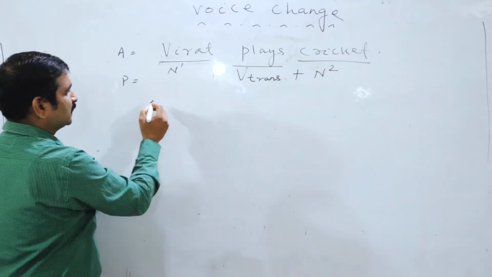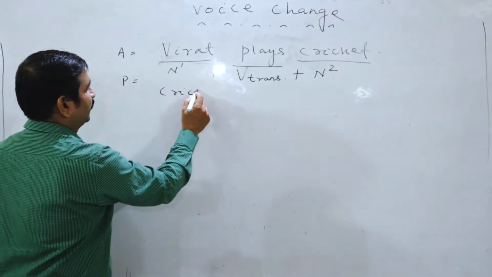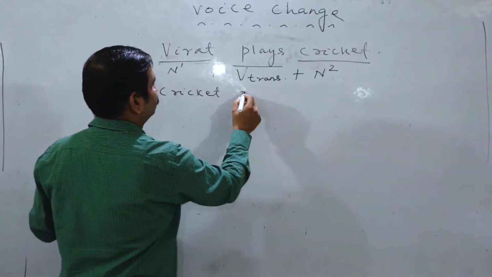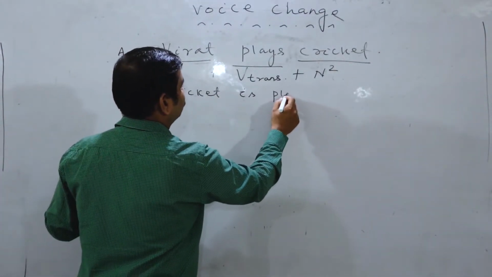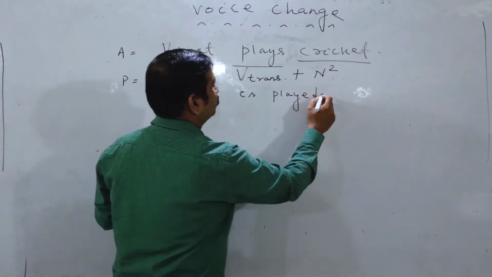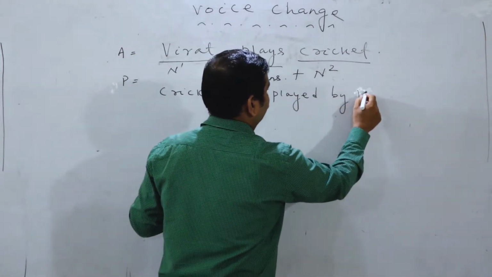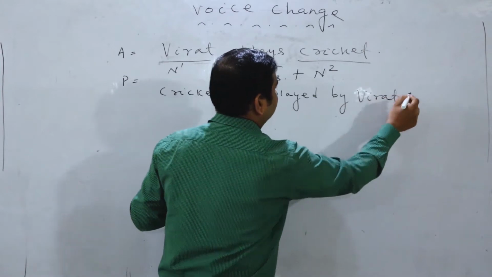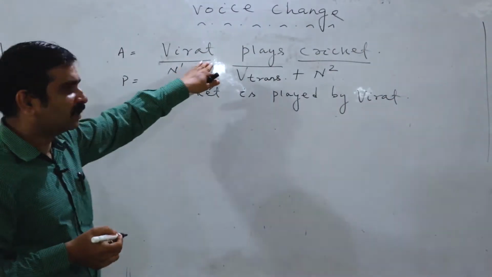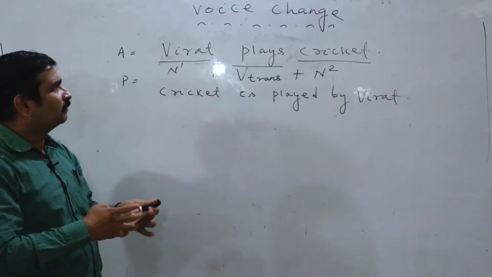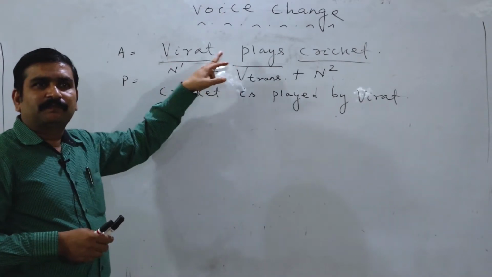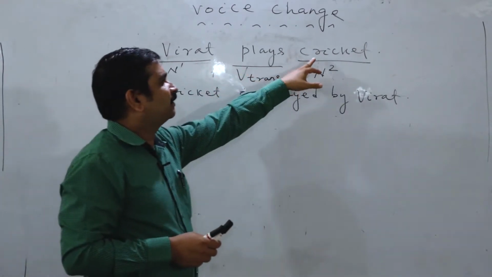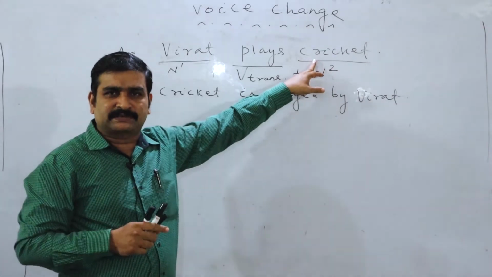What is the passive voice answer? Passive voice answer is: Cricket is played by Virat. Look here, only three words available. Virat is a word, plays is a word, and cricket. How many words available? Three words.